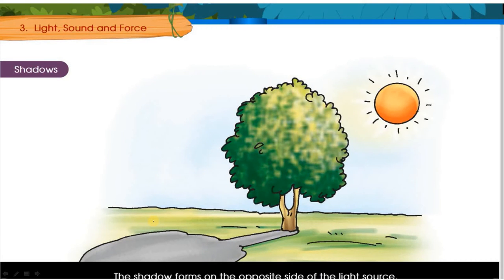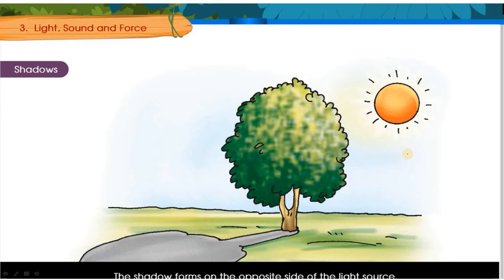Shadows always form on the opposite side of the light. If we imagine the sun is on the right side, the shadow will be on the left side. To remember this, imagine you are going out in the morning. We all know that the sun rises in the east.